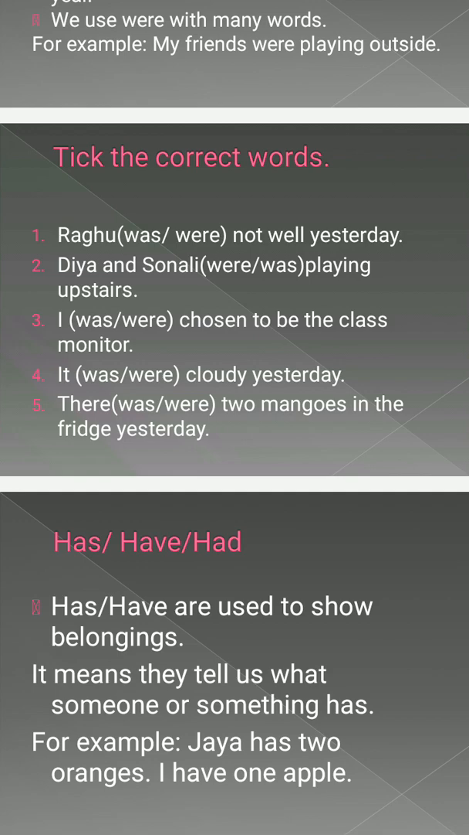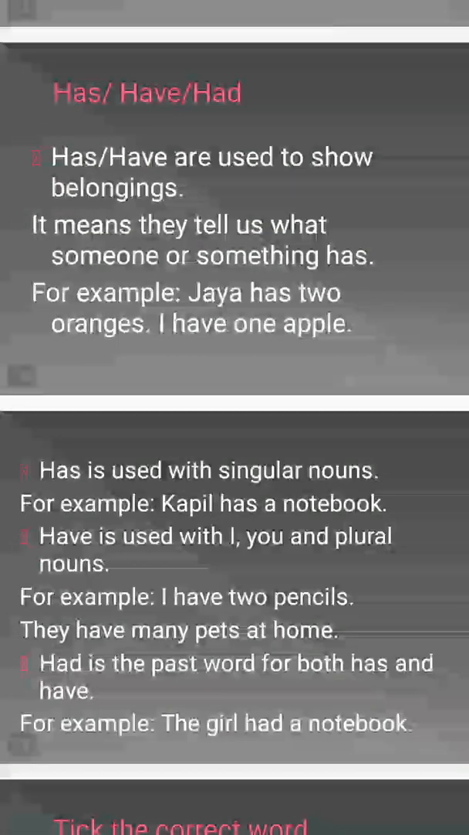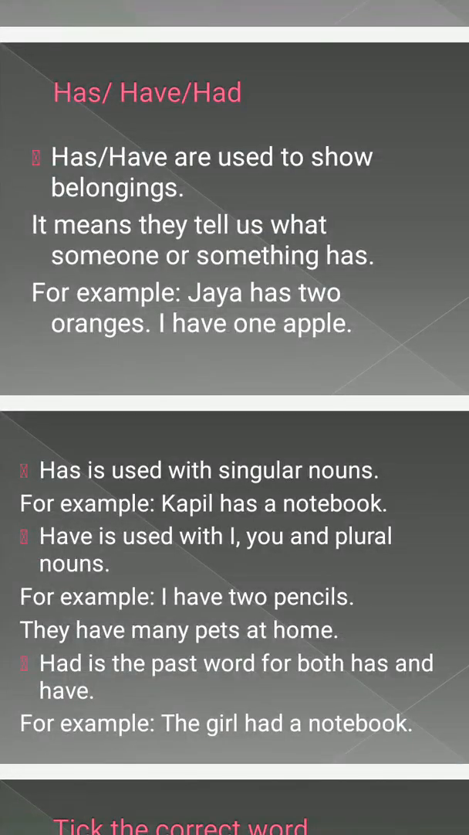Next, we will learn about has, have and had. Has and have are used to show belongings, meaning something belongs to us. Something is ours, like this pen is mine. I have one pen, this is my pen. So when something belongs to us, we use the words has and have. The words has, have or had tell us that someone has something.